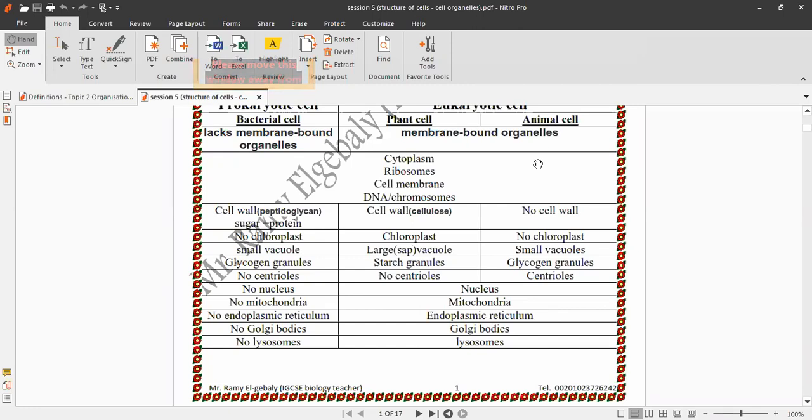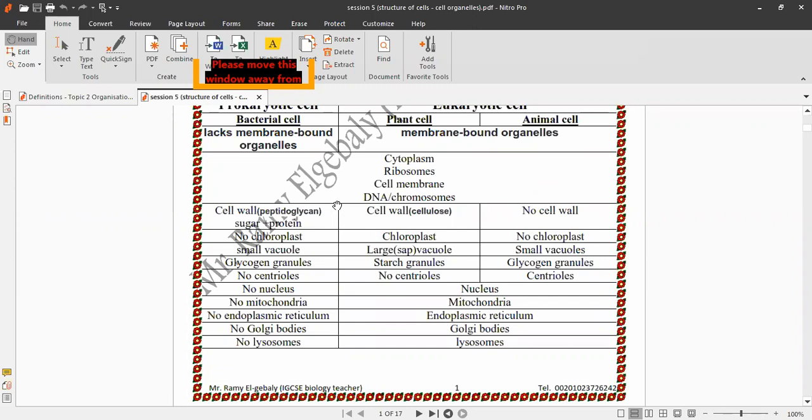But animal cell needs centrioles to complete the division. Centrioles help arrange microtubules that move chromosomes during cell division. It's not in this topic, it's in the other topic.